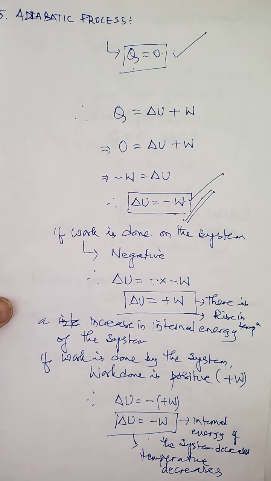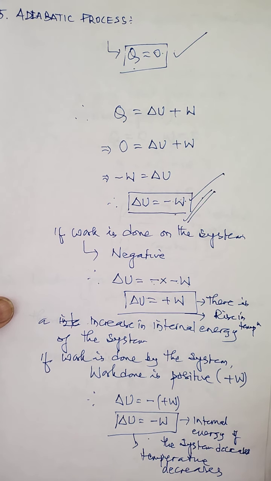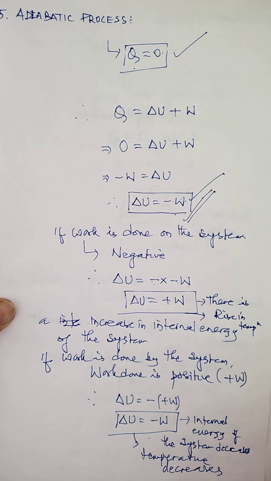Children, for this adiabatic process under these two case conditions, there are examples also. So let me just add some examples of this adiabatic process when there is an increase in internal energy and decrease in what? Internal energy. Okay. Now when the internal energy of the system increases, as I said, the temperature of the system rises. So for this we can understand with one example.